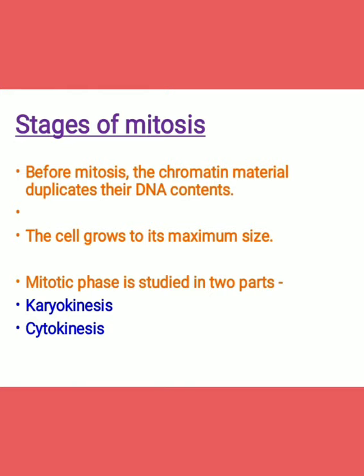So division of the nucleus is known as karyokinesis, whereas cytokinesis is the other part, meaning division of cytoplasm. During karyokinesis, all the contents of the cytoplasm, that is mitochondria, and in case of plants, chloroplasts, are randomly distributed in daughter cells.